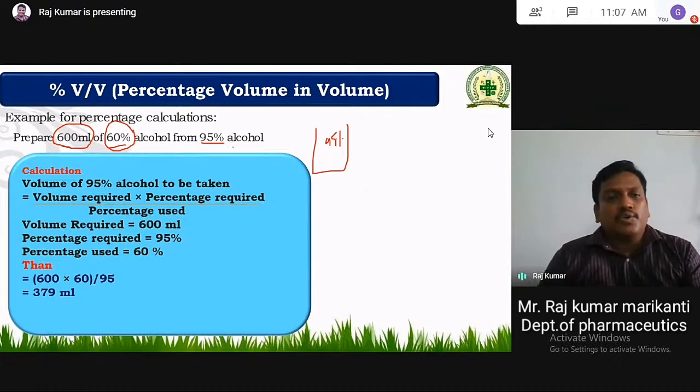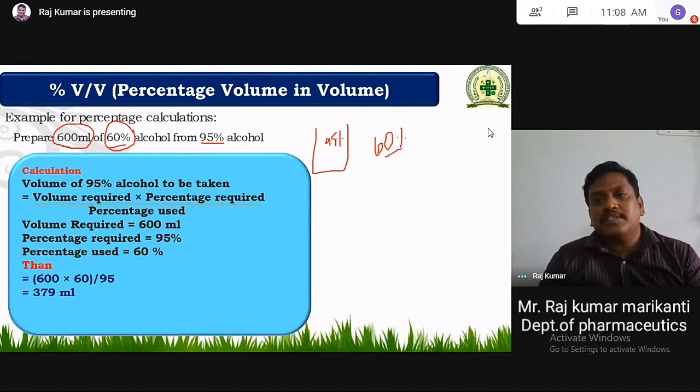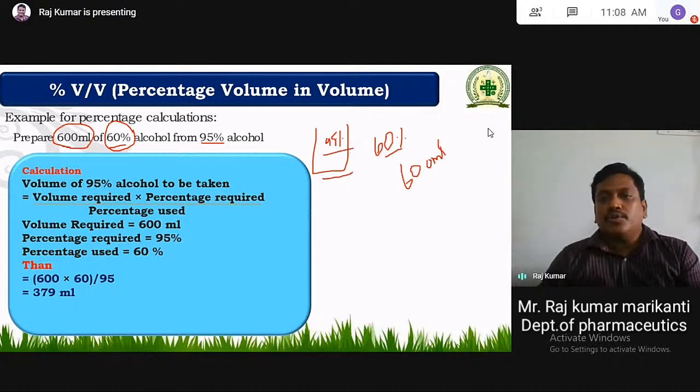Then your sir tells you to prepare 60% alcohol for experimental purposes. How much do you have to prepare? Sir tells you that you can prepare 600 ml. Simply, you have a bottle of alcohol whose concentration is 95%, and your sir tells you to prepare 60% alcohol from this. How much has to be prepared? You have to prepare 600 ml.